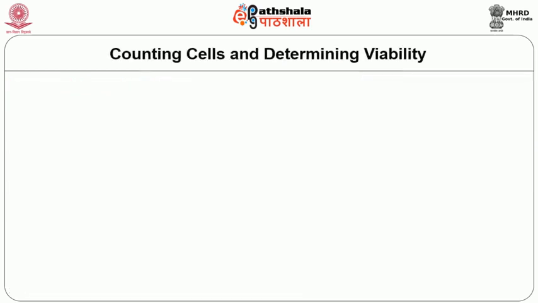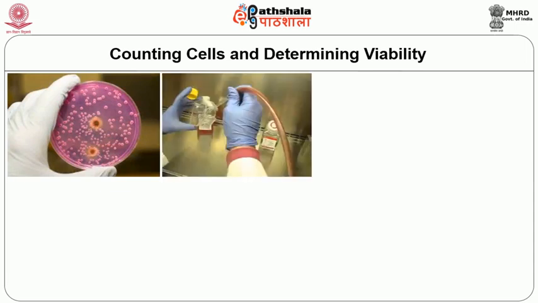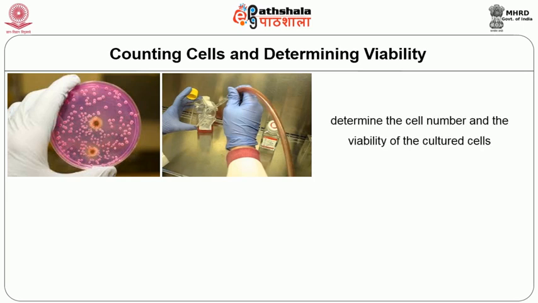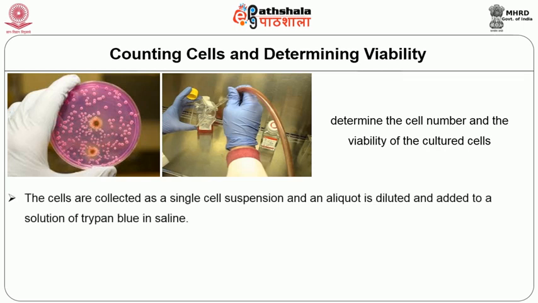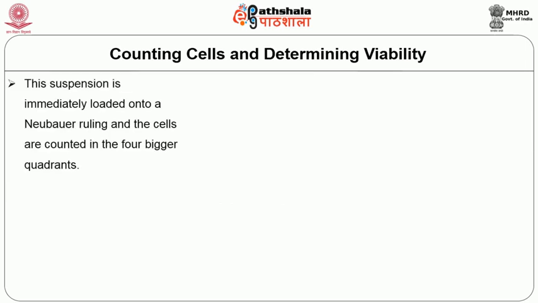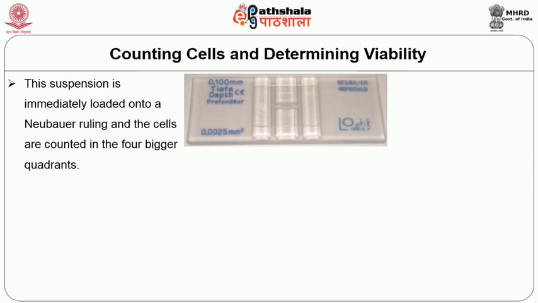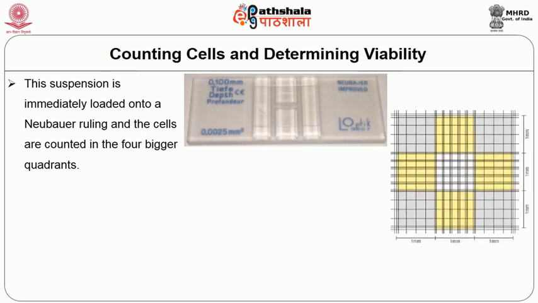An important procedure in ATC is determining the cell number and the viability of the cells. Before culturing or during subculturing, it is often required to determine the cell number and the viability of the cultured cells. The cells are collected as a single cell suspension and an aliquot is diluted and added to a solution of trypan blue in saline. This suspension is immediately loaded onto a Neubauer ruling, which is also called a hemocytometer, and the cells are counted in the 4 bigger quadrants.